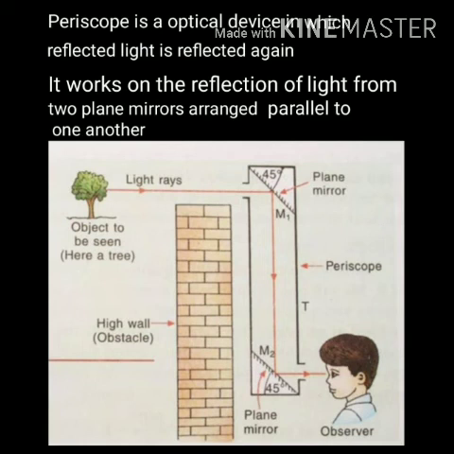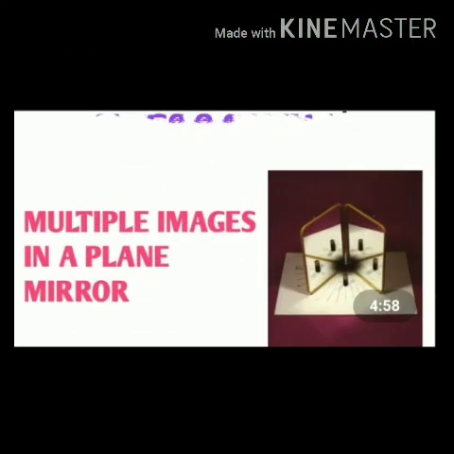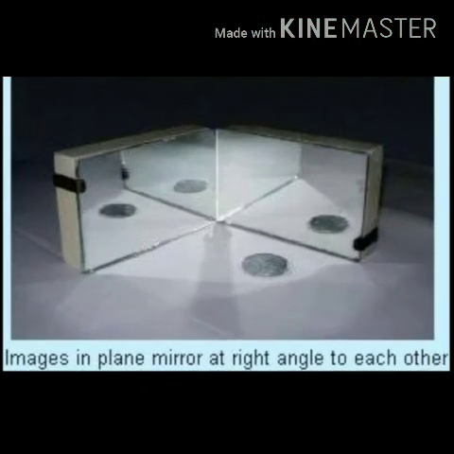Now we are going to learn about the next concept, multiple images. When two plane mirrors are kept inclined at an angle, they can form multiple images of an object. Means दो plane mirror को अगर हम किसी भी एक angle पे join करके रखते हैं, we are able to see multiple images of an object. एक single object रहेगा, but we are able to see multiple images of that object.